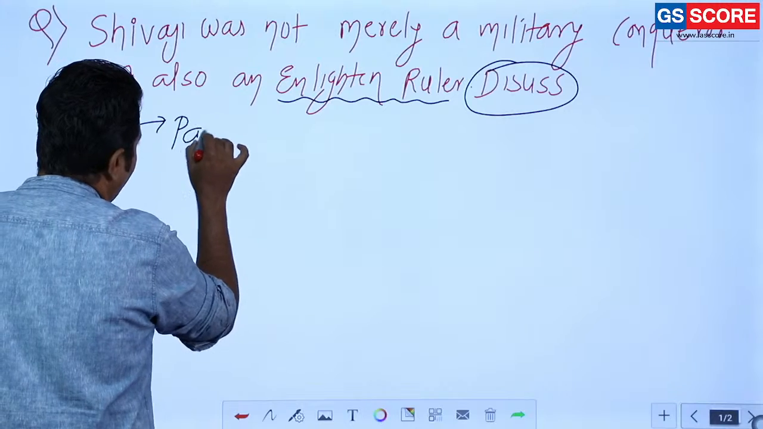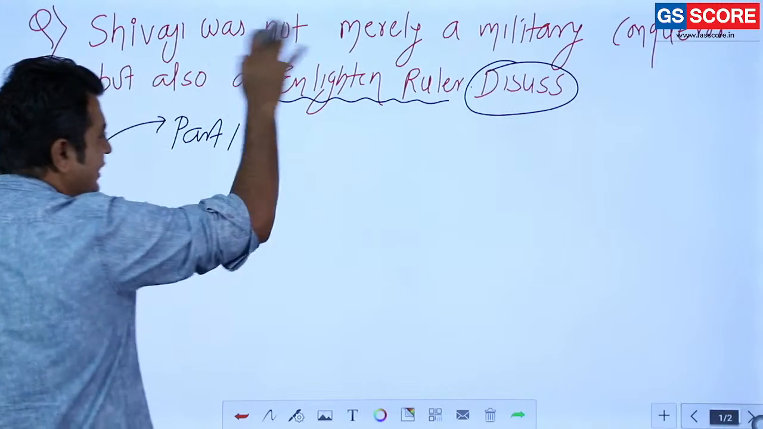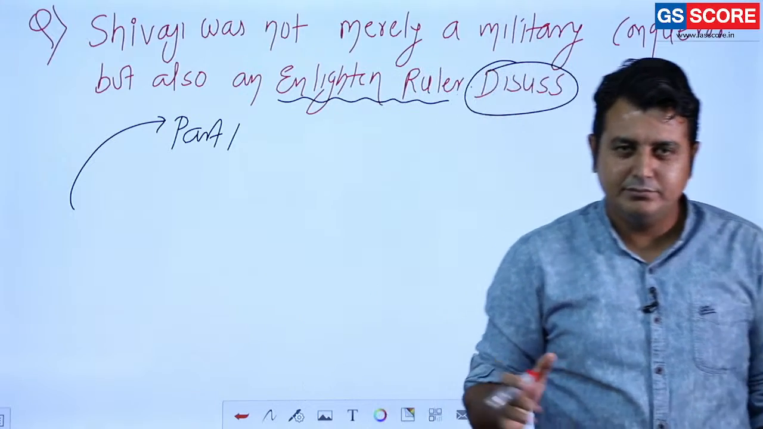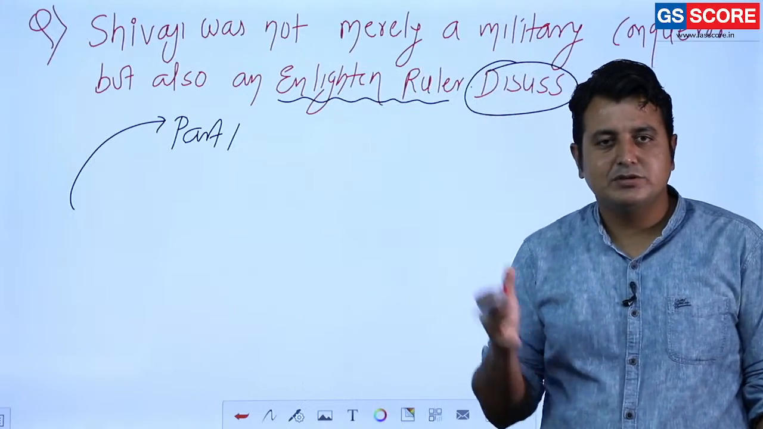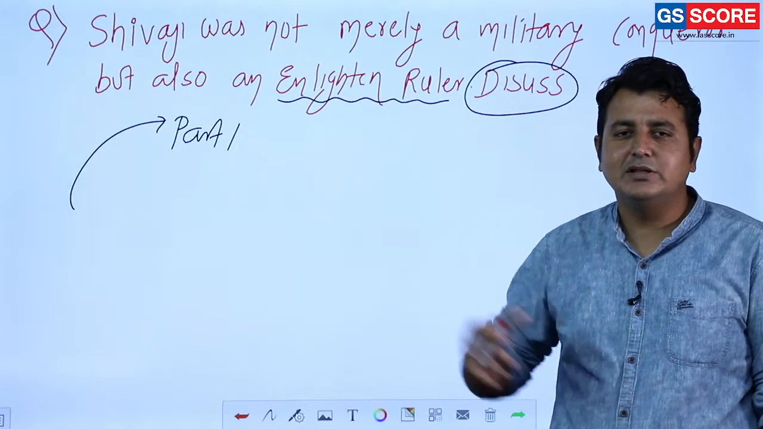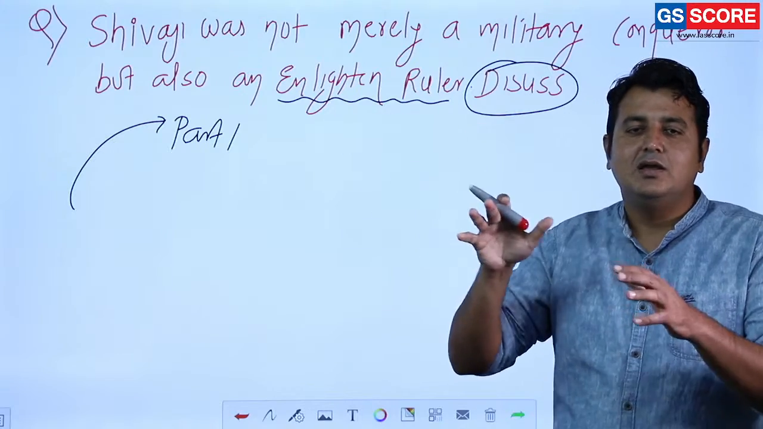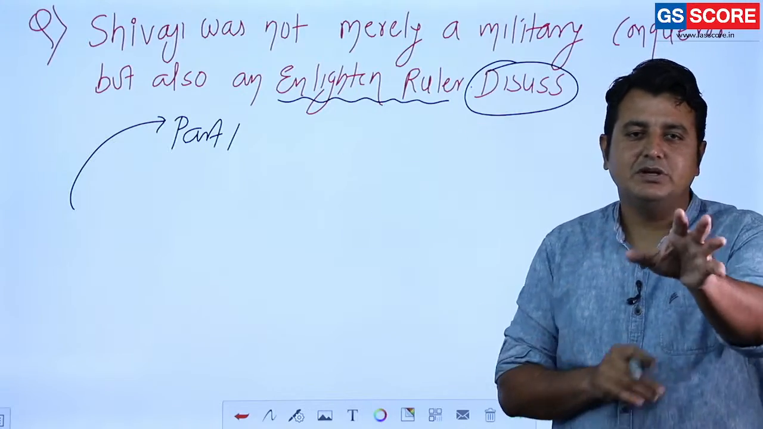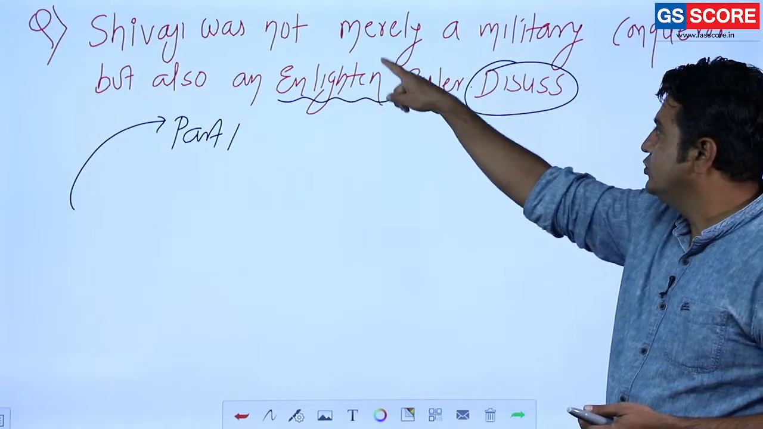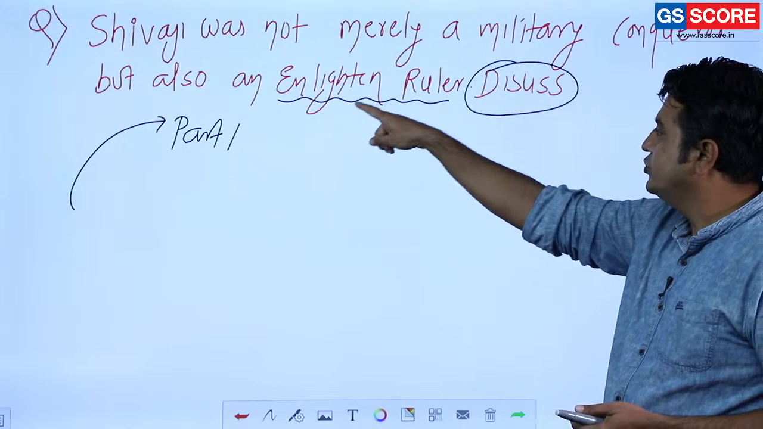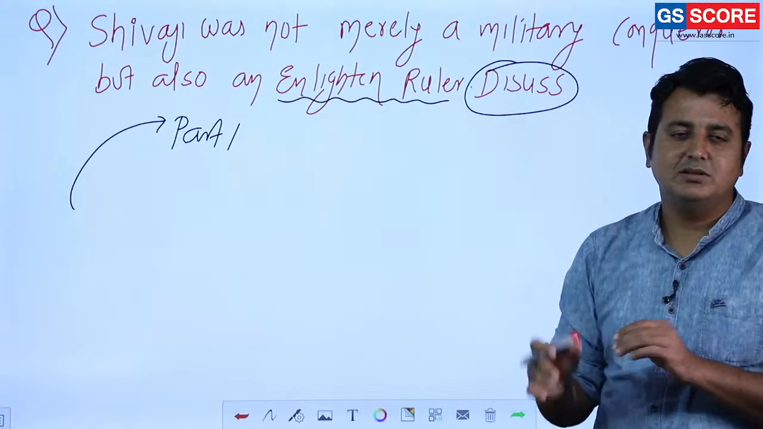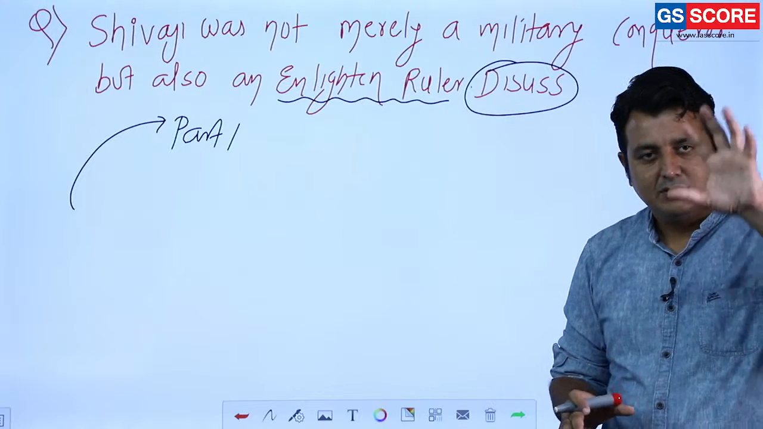Part 1. If you read this question and go through the history books and detail in the history optional, then you will get to know that this question, if we summarize it, is basically the role of Shivaji. Whatever is written here, "Shivaji was not merely a military conqueror but also an enlightened ruler", is basically the role of Shivaji in the rise of the Marathas. That is the simple thing.